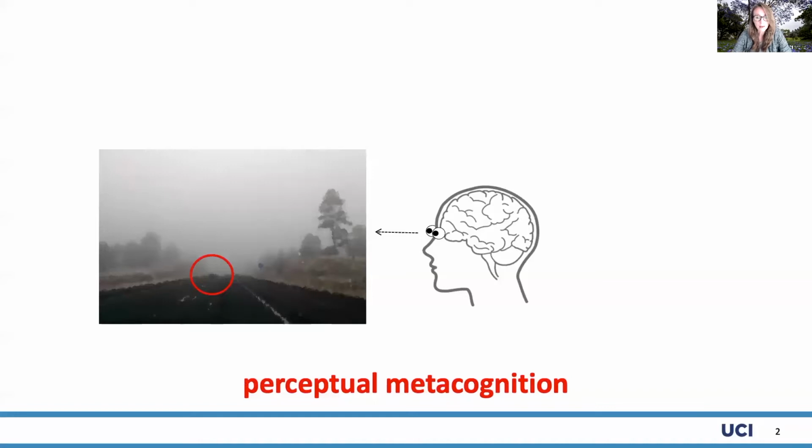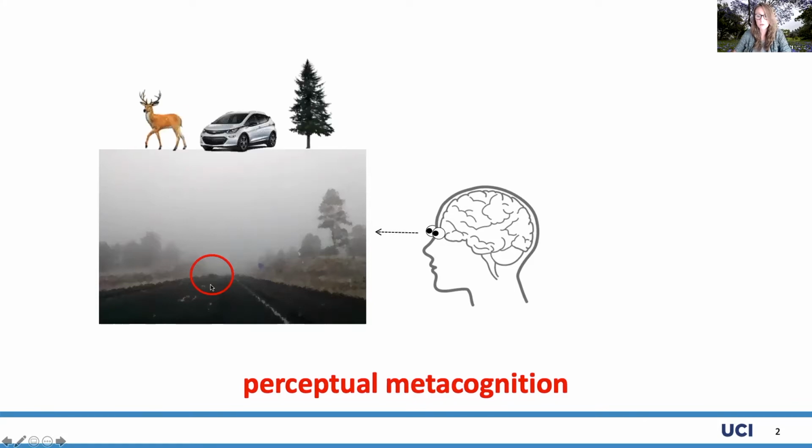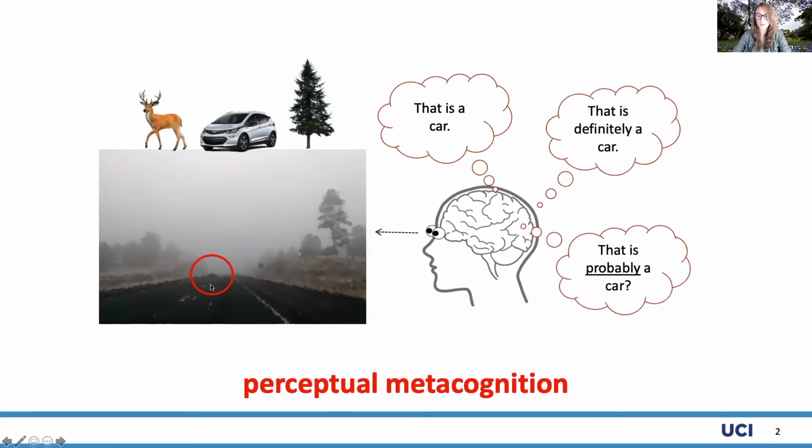So in everyday life, our visual system must make decisions based on noisy information. If this is you, and you have a brain and eyeballs, and you are driving down this foggy road, you think you see something up ahead, and you have to decide what that thing is. Is it a deer, a car, or a tree? So your system decides that this is a car, and you also feel a sense of confidence in this choice.